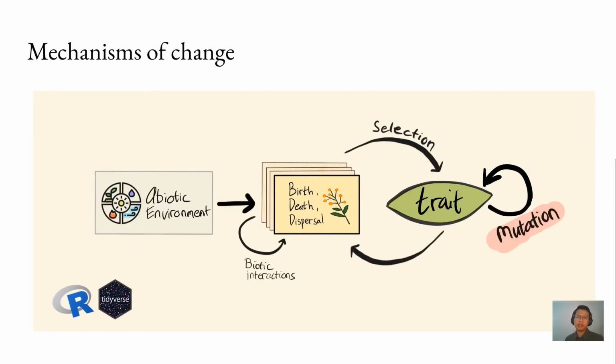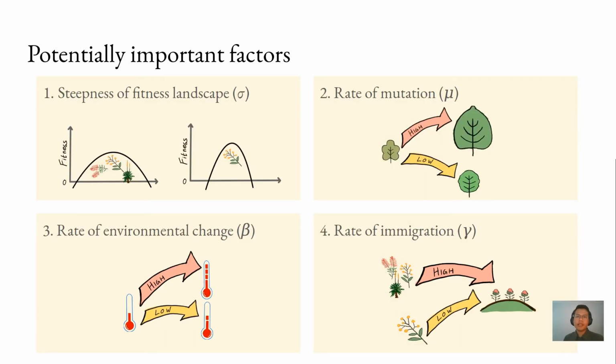So I built and used an eco-evolutionary model to investigate how likely these scenarios could happen with different biological factors. I allow the trait to evolve so species can produce mutants. The environment sets the optimal trait for a species to grow, and I built this model in R. Here are some potentially important factors included in the model: steepness of fitness landscape, rate of mutation, rate of environmental change, and rate of immigration. Mutation is an evolution-related factor, whereas the rest are ecology-related.